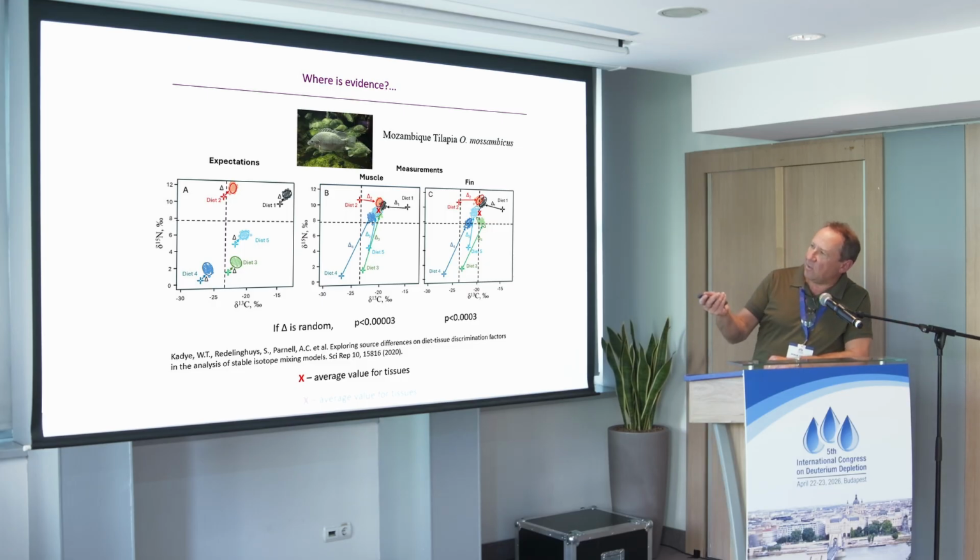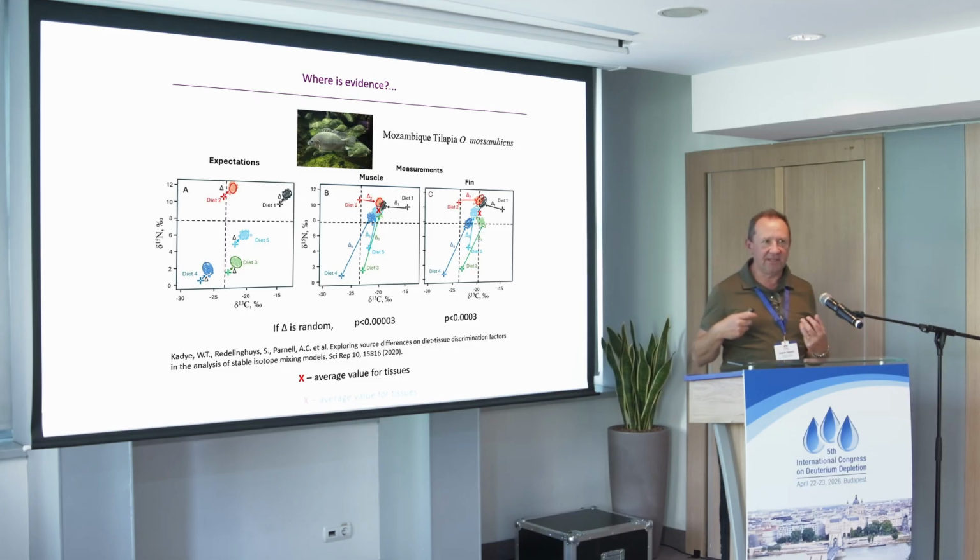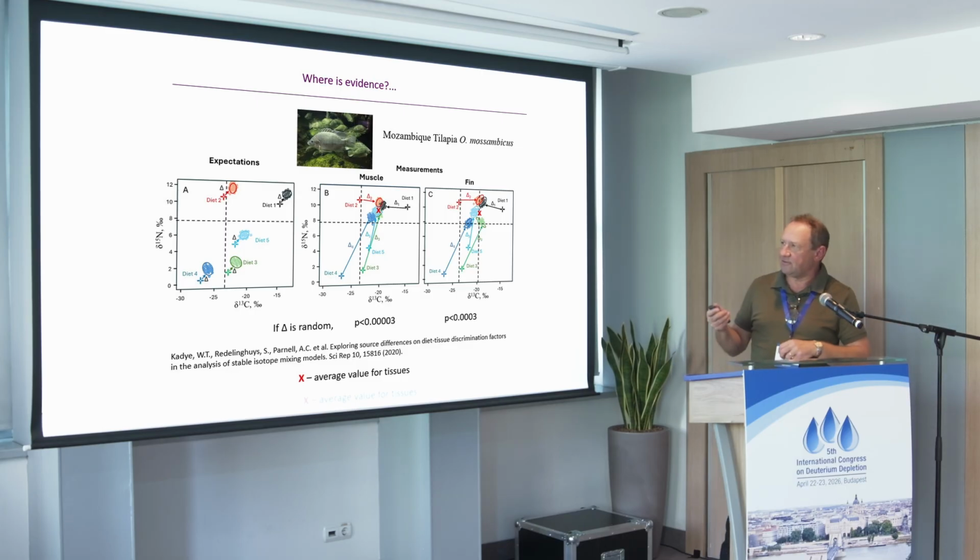Here, look at the left one. There are 5 different diets, and these were fish growing on these diets for like 40 days, so the turnover should be nearly 100%. They expected the isotopic composition of the tissues, especially muscle and liver, which are metabolically active, to be very close to these 5 diets, on the scale of delta carbon versus delta nitrogen.